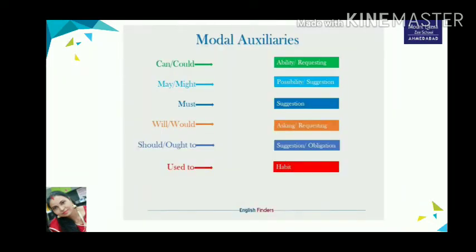Here is a table of a few of the modal auxiliaries and where we use these modals. First is can or could. We use these modals for showing ability or requesting. May, might for possibility or suggestion. Must we use for suggestion. Will or would we use for asking permission or requesting. Should or ought to we use for suggestion and obligation. And used to is used for habits.